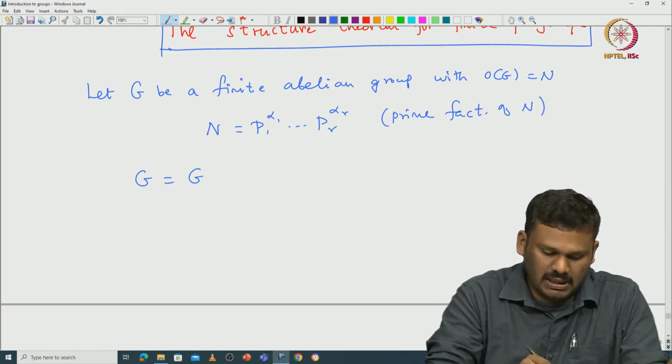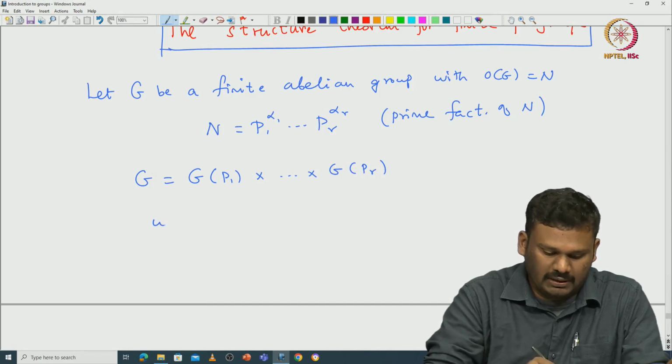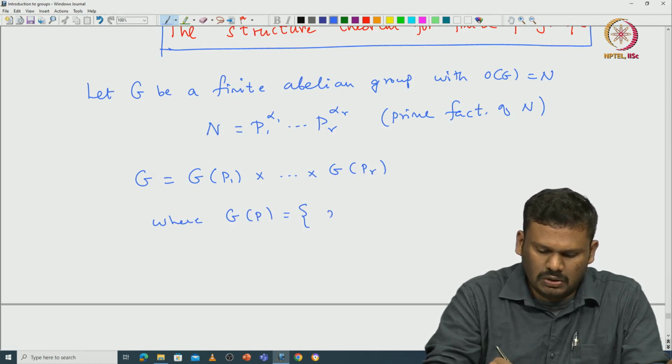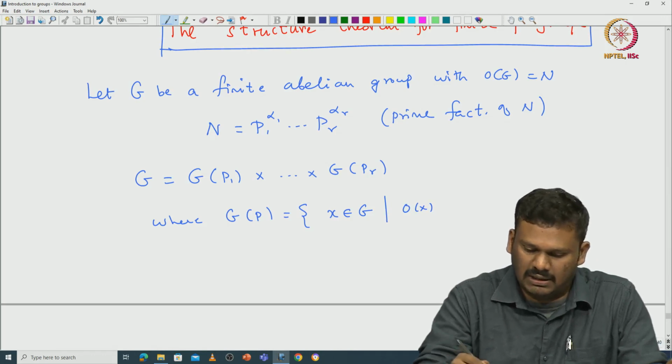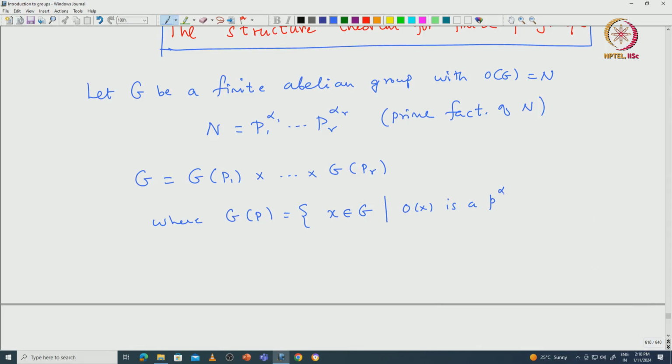So G is exactly equal to G(p1) cross etc. cross G(pr), where G(p) is defined to be those x in G such that the order of x divides p power alpha, or the order of x is a power of this prime p, that is p power alpha for some alpha greater or equal to 0.